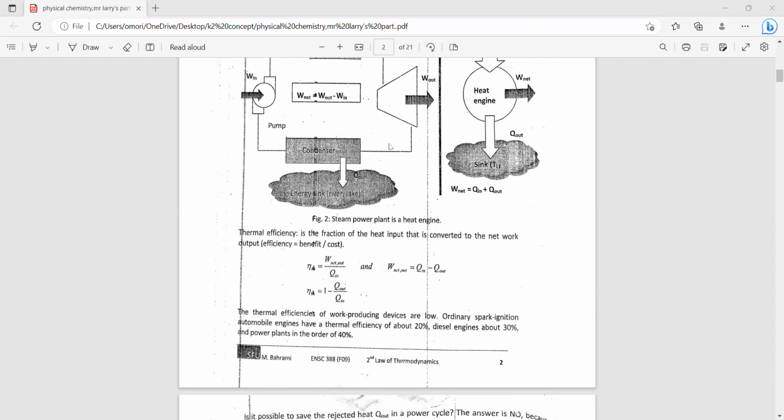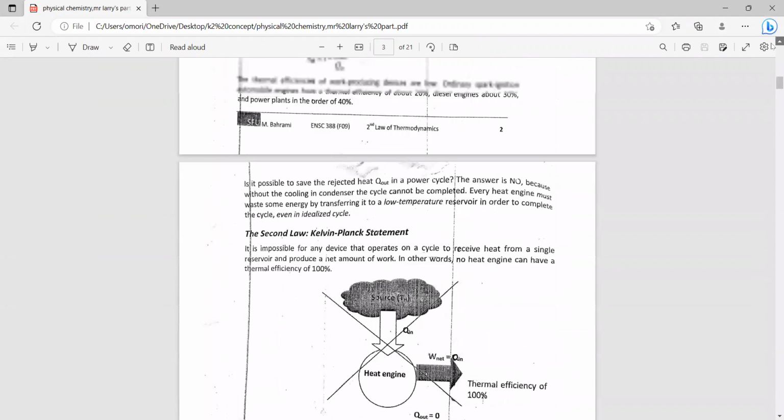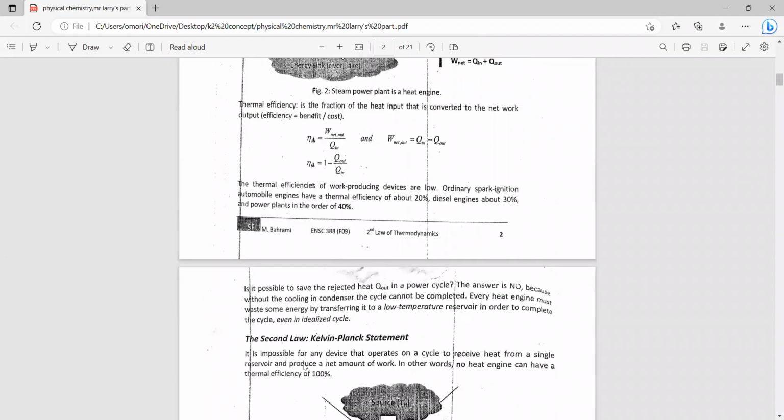So let's continue. Now let's look at the second law, the Kelvin-Planck statement. It says it is impossible for any device that operates in a cycle to receive heat from a single reservoir and produce a net amount of work.